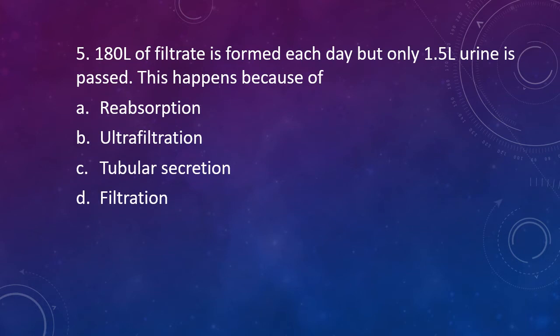Question 5. 180 liters of filtrate is formed each day, but only 1.5 liter of urine is passed. This happens because of option A, reabsorption, option B, ultrafiltration, option C, tubular secretion, or option D, filtration. The correct answer is option A. Because of reabsorption, out of 180 liter of filtrate that is formed, only 1.5 liter of urine is passed.